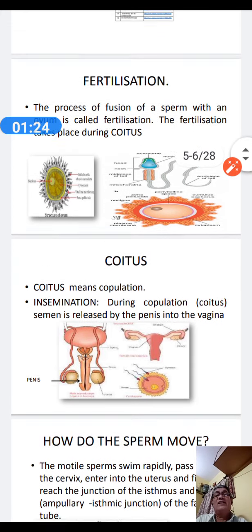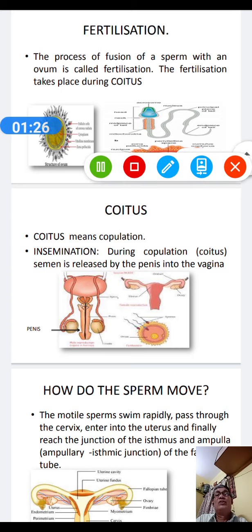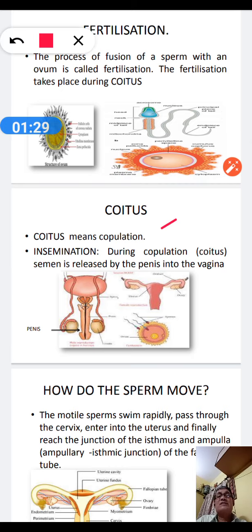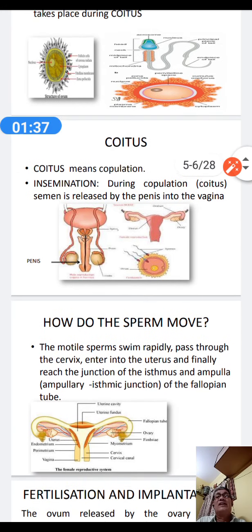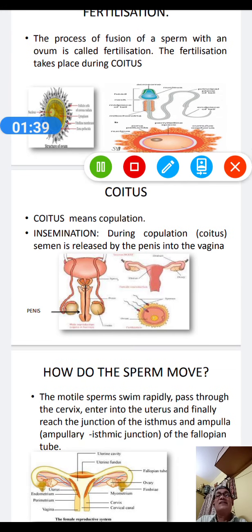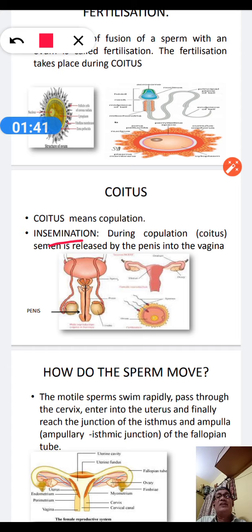Exactly what is coitus? We know coitus means copulation. During the time of the copulation, there is the process of insemination. Insemination means during the copulation or coitus, semen is released by the penis into the vagina.